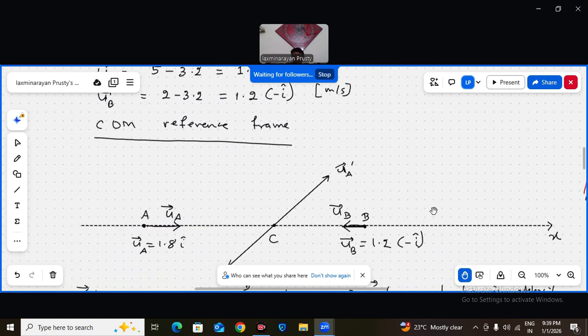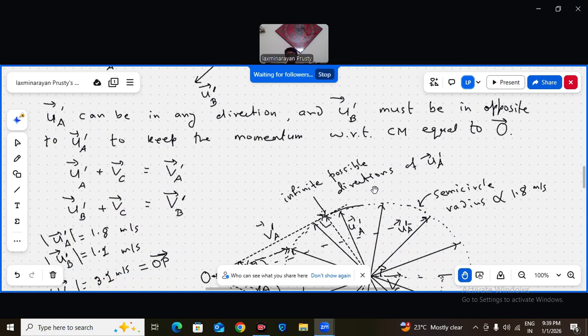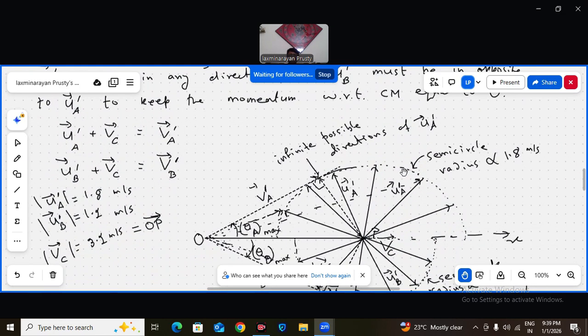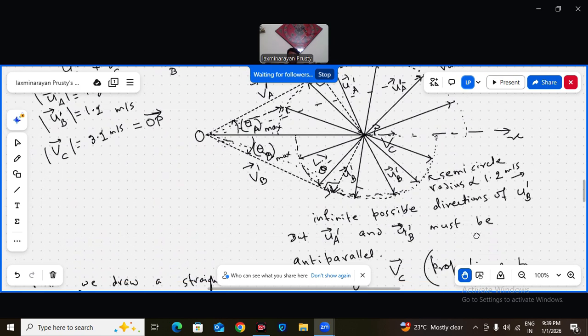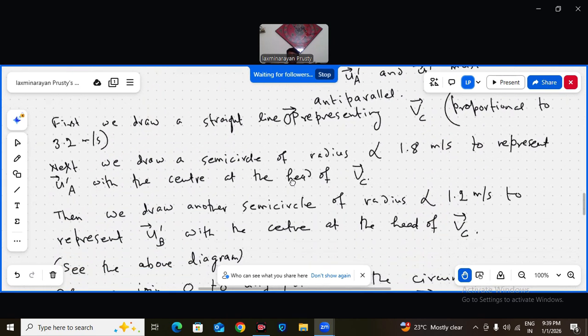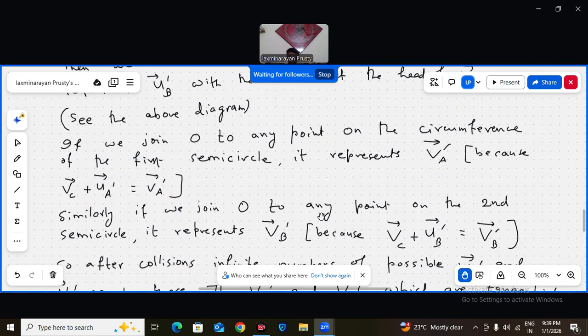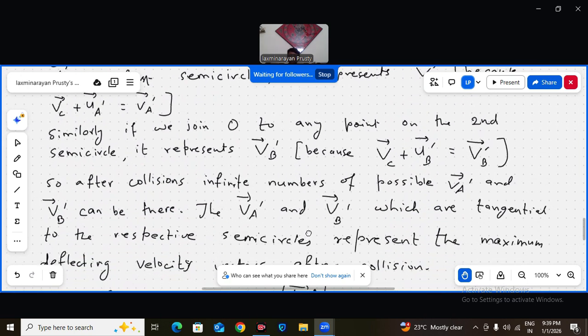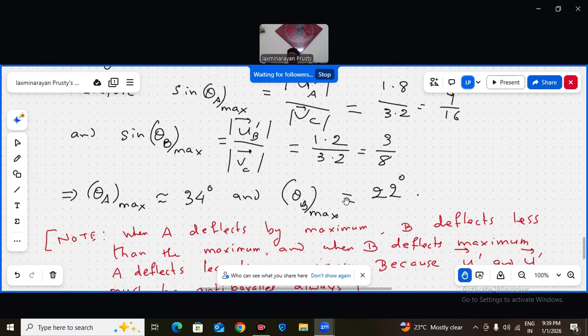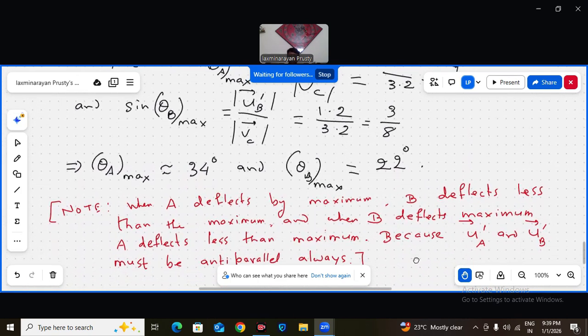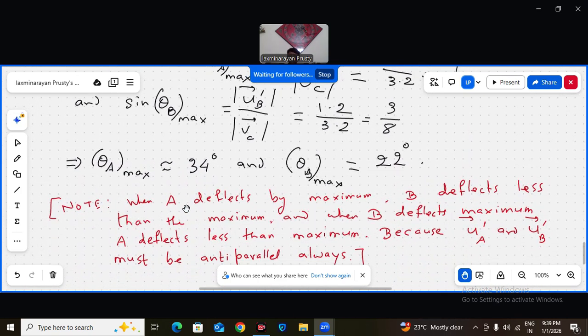So, are you understanding this? I think this is a very crucial point I wanted to make, because you might not have done this type of question in this way. This particular type of question, where both the deflection angles you want to find out, you might not have done. So if you have not done, don't worry, now you know how to do this. Make a note. When A deflects by maximum, B deflects less than maximum, and when B deflects maximum, A deflects less than maximum.